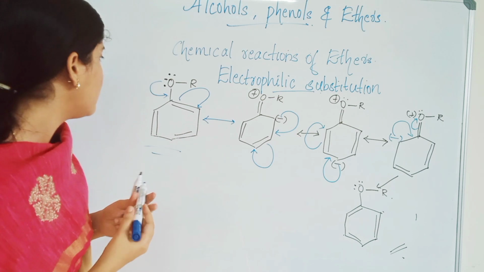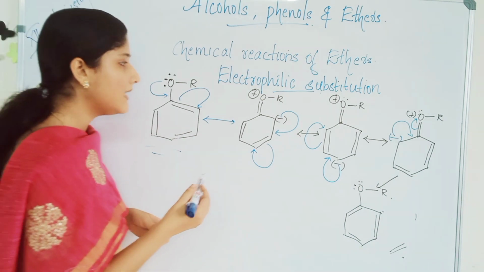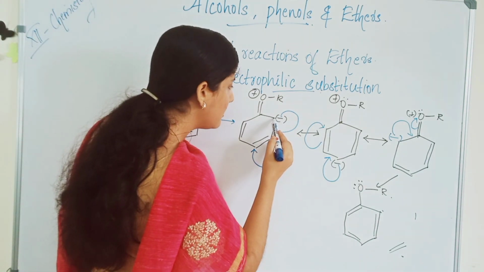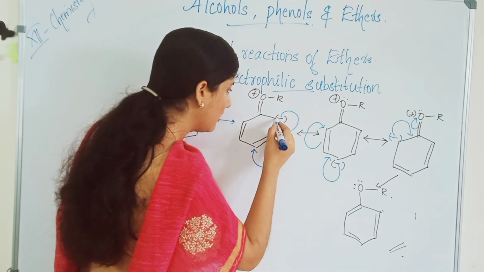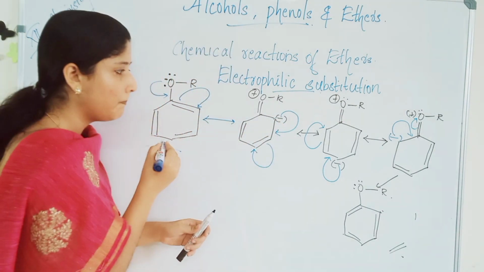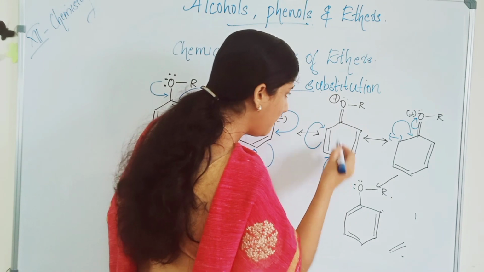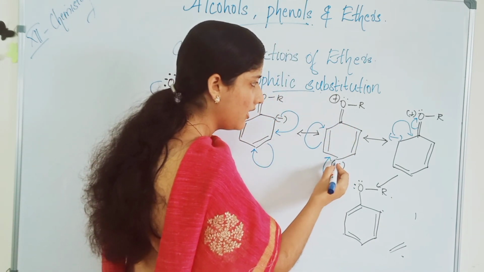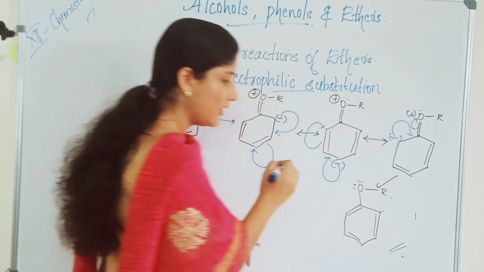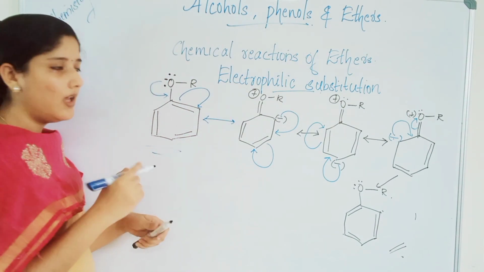So, here what you can see is that the negative charge is in the ortho position in the first structure, in the para position in the second structure, and also in the ortho position here. The negative charge is not present in the meta position.